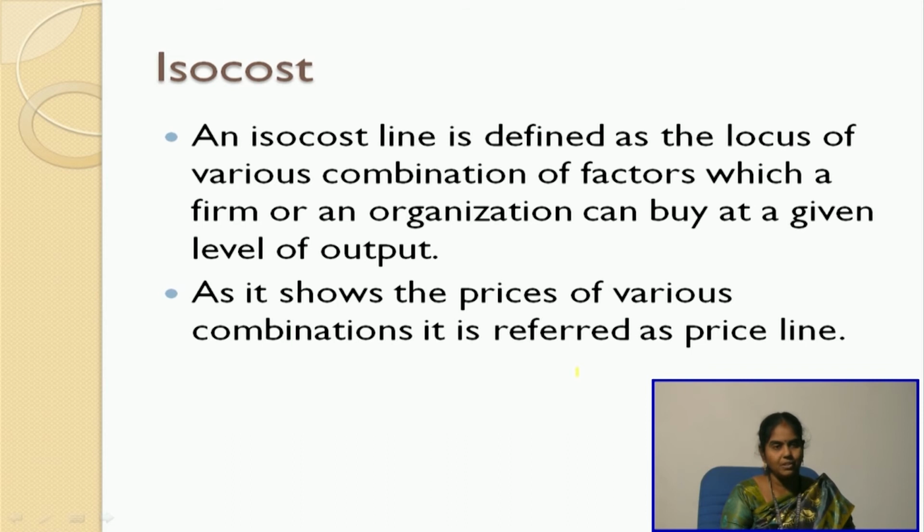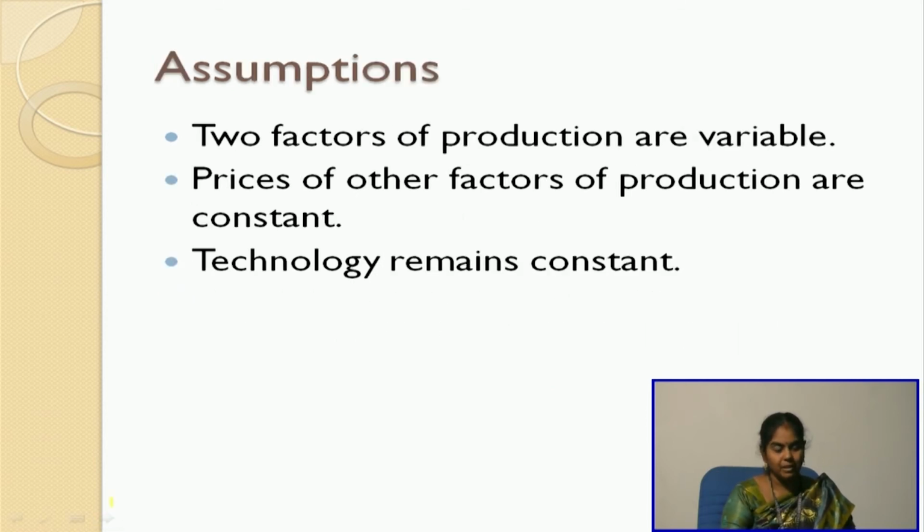So, which cost is suitable for me? Similarly, I go with an ISO cost line, which is actually a downward sloping line. It shows the prices of various combinations, as it is also referred to as the price line. So, it tells me, okay, at this particular quantity, what is the cost line that I am going to incur. So, I can choose which is the best option available as a producer or a manufacturer.